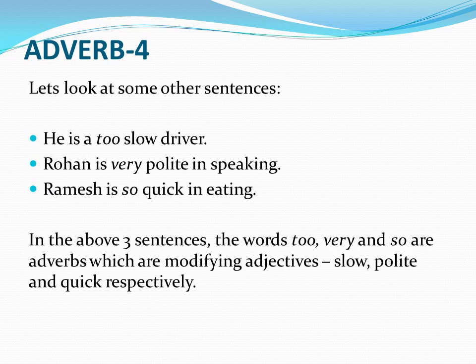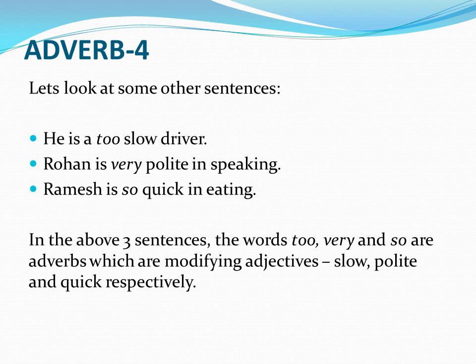Now let's look at some other sentences. He is a too slow driver. So too is the adverb. Rohan is very polite in speaking. Very is the adverb. Ramesh is so quick in eating. So is the adverb. In the above three sentences, the words too, very and so are adverbs which are modifying the adjectives slow, polite and quick respectively.